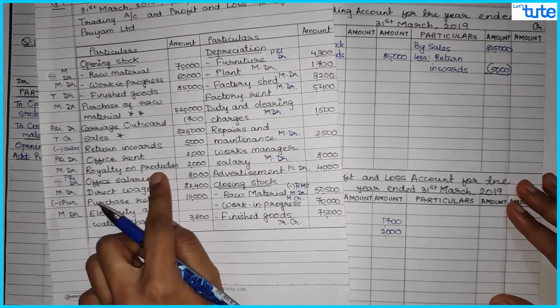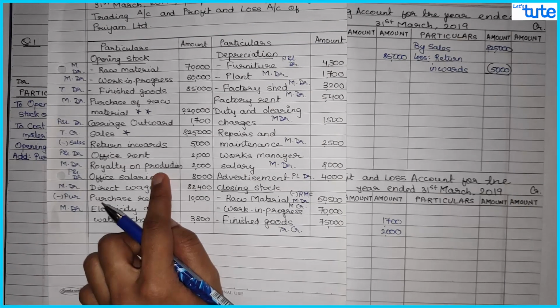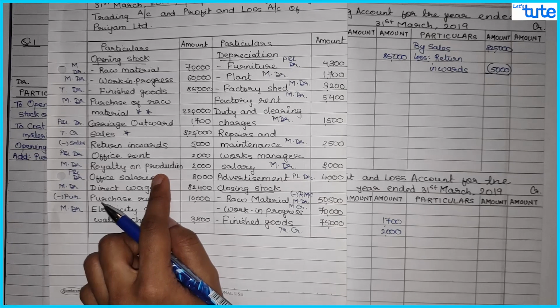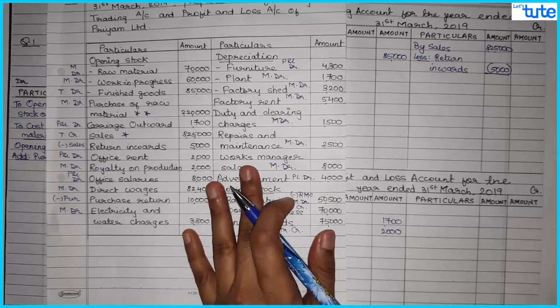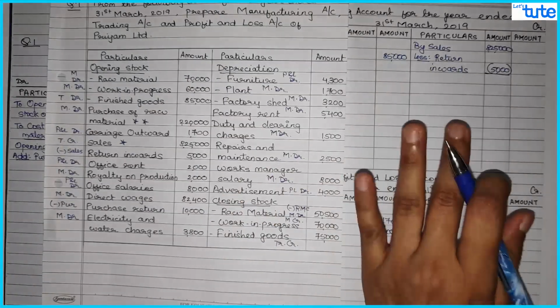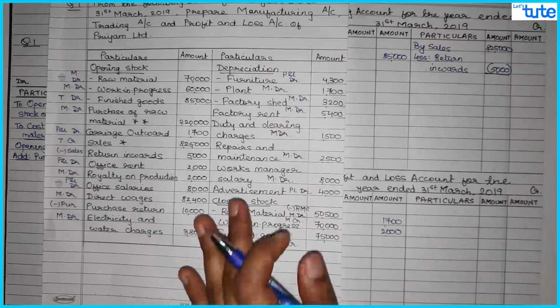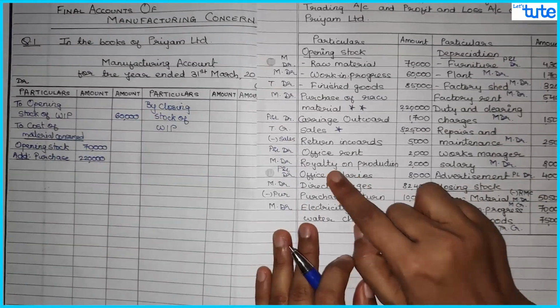Then we have royalty on production. Now this is a manufacturing expense, which will come in your manufacturing account. All the common expenses which are related to manufacturing of goods we have already discussed in our first video, where we discussed all the items in detail. So just check that video, so that will give you a clear concept of the manufacturing account, because that is the new thing which you are studying in this chapter. Otherwise, trading, P&L and balance sheet we have already studied in final accounts of sole proprietor or final accounts of partnership firms.